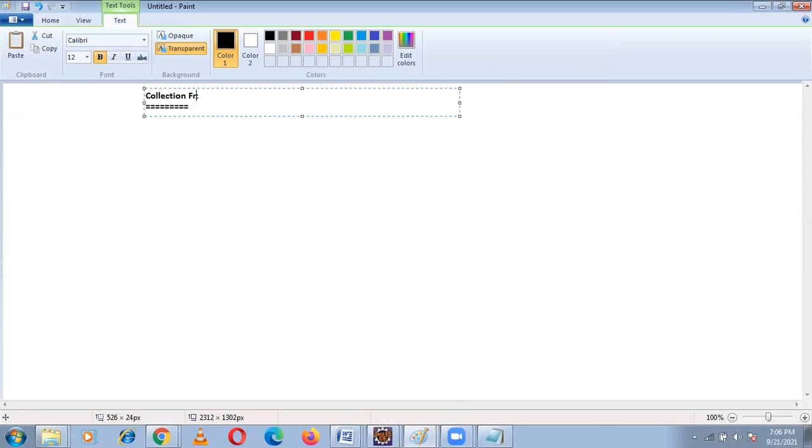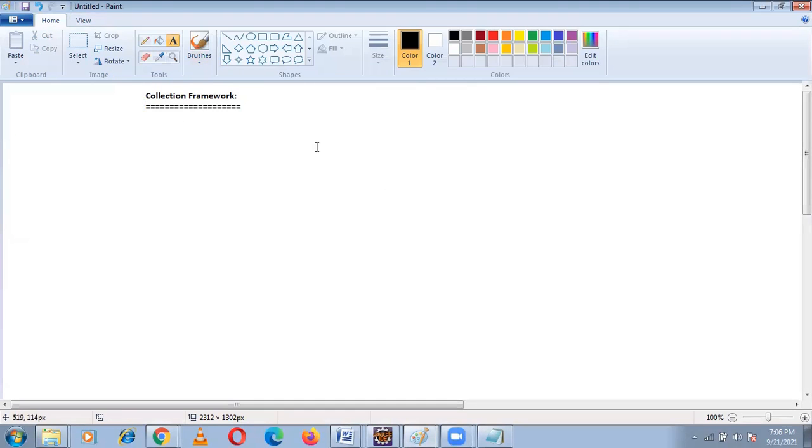Collection framework. In that, collection is an interface. First of all, I want to give you the overview of collection. Actually, what is a collection? A collection is nothing but a group of objects into a single entity. It is a group of objects which you treat as a single entity, and that is nothing but a collection. Here, collection is an interface.